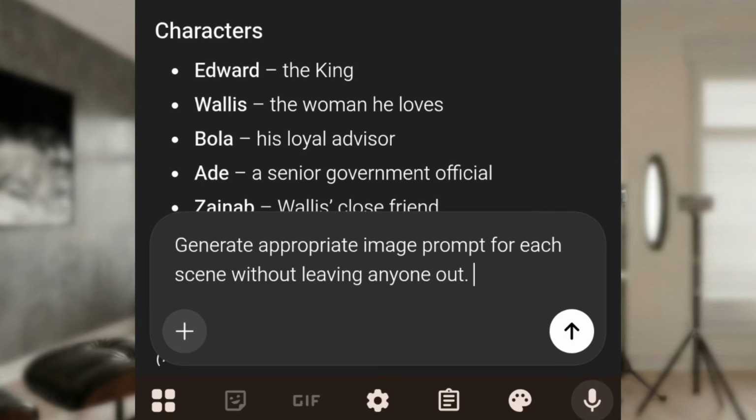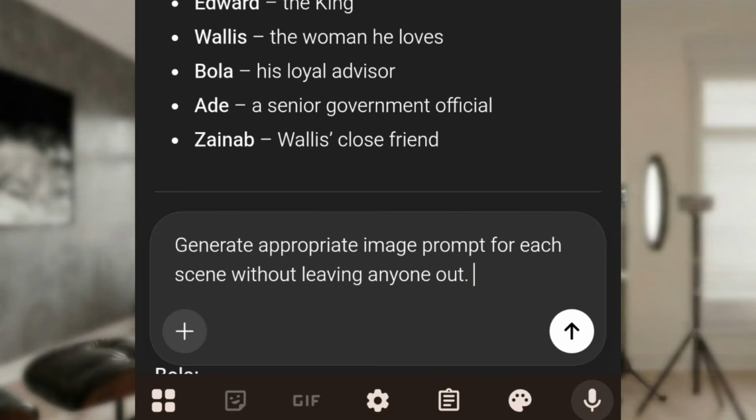Note that what we did initially, first thing we did was to use ChatGPT to get story idea. The second thing we did was to ask ChatGPT to write a script with that story idea. This thing now is for ChatGPT to give us a prompt that will help us generate scenes for our movie or whatever you want to call it, for our story. So now you click here.